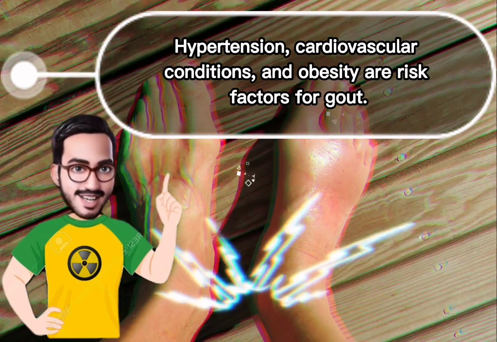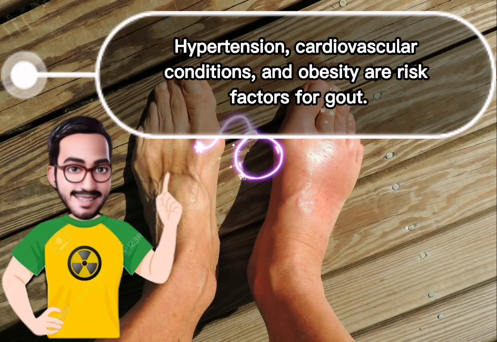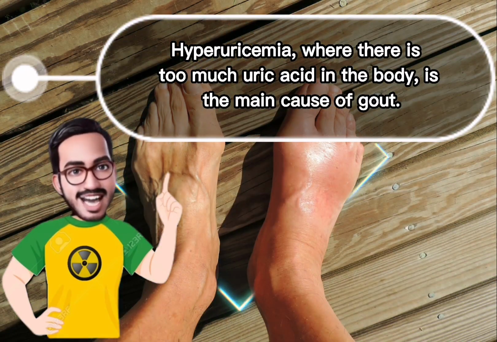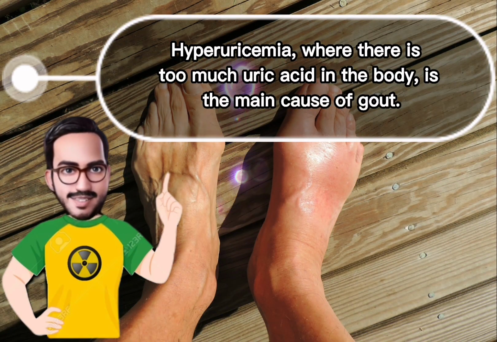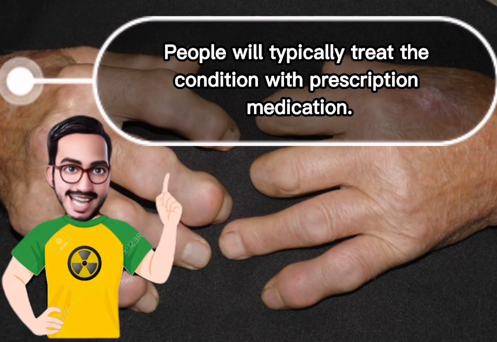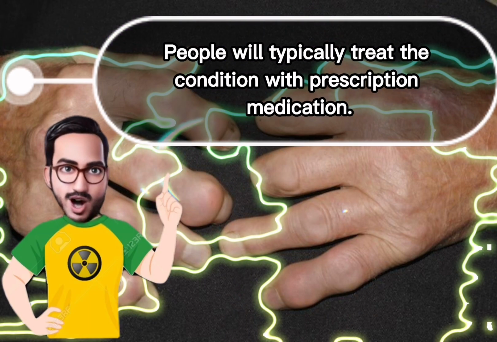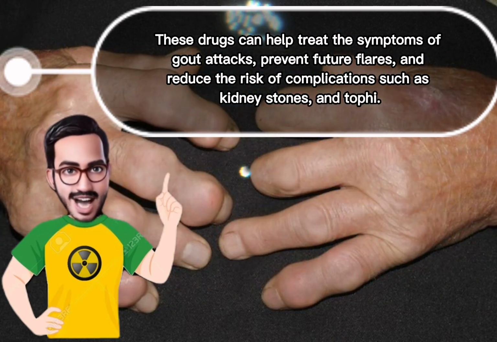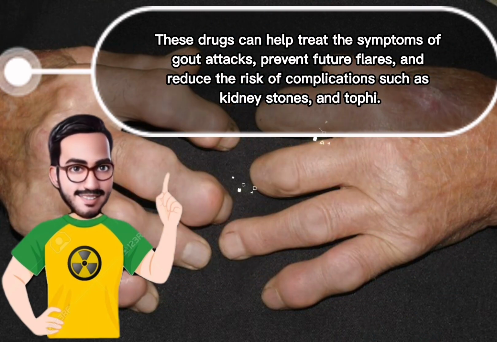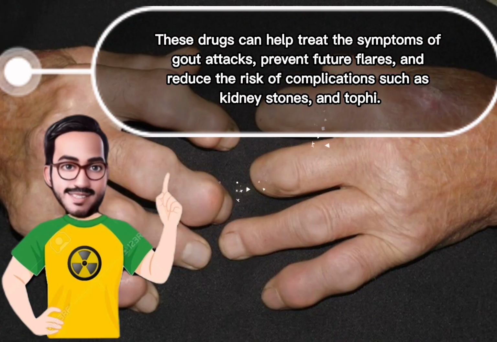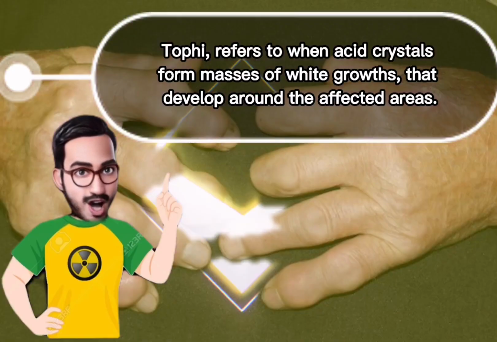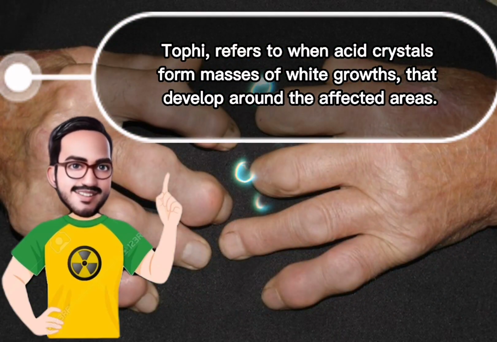Hypertension, cardiovascular conditions, and obesity are risk factors for gout. Hyperuricemia, where there is too much uric acid in the body, is the main cause of gout. People will typically treat the condition with prescription medication. These drugs can help treat the symptoms of gout attacks, prevent future flares, and reduce the risk of complications such as kidney stones and tophi. Tophi refers to when acid crystals form masses of white growths that develop around the affected areas.